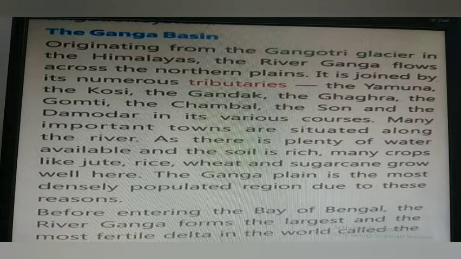The Ganga basin is the most populated part of India and is home for more than 500 million people, making it the most populated river basin in the world. That is, the population in the Ganga basin is highest. Most of the people are concentrated along the banks of the Ganga.